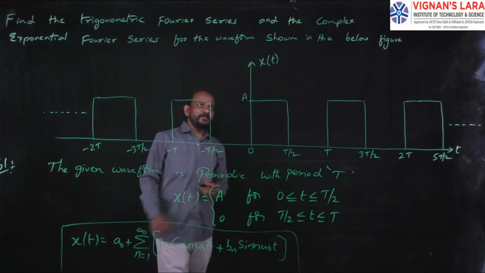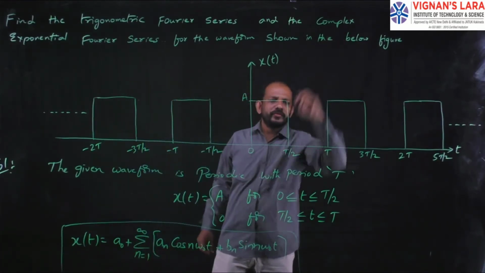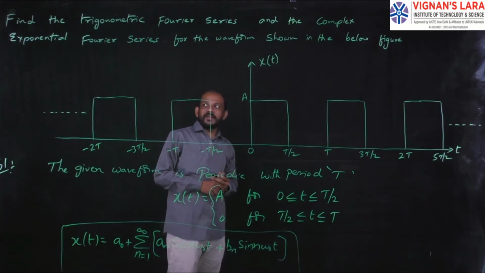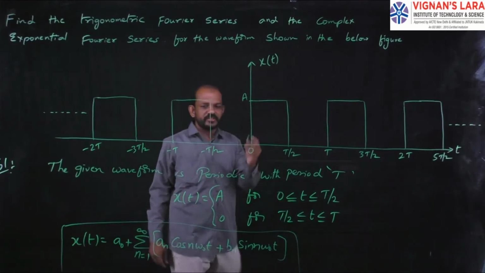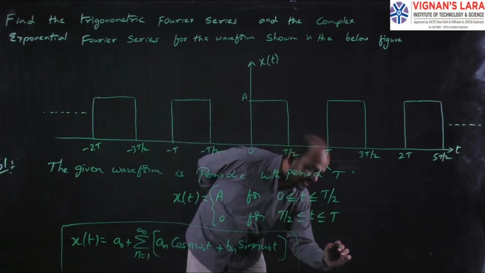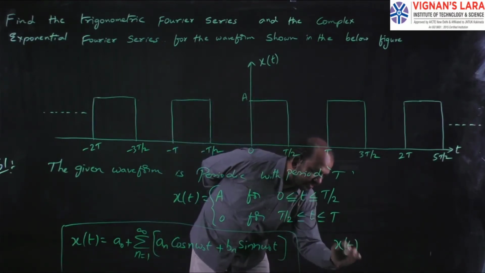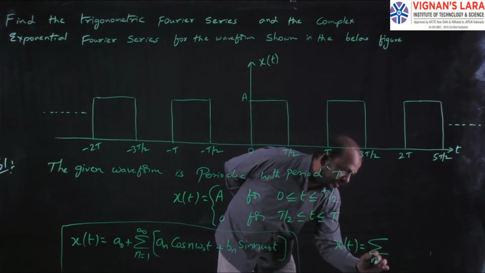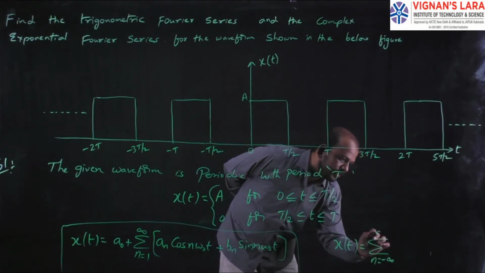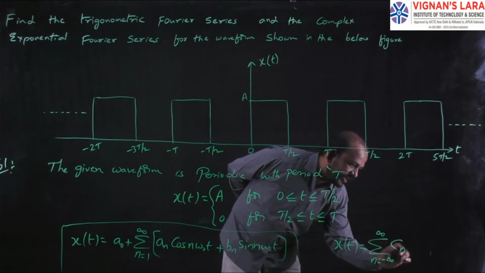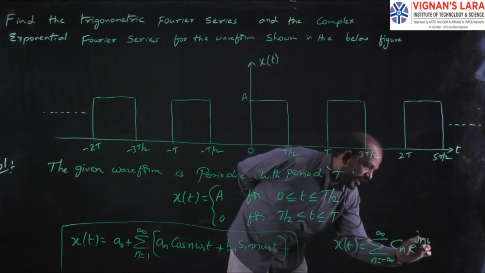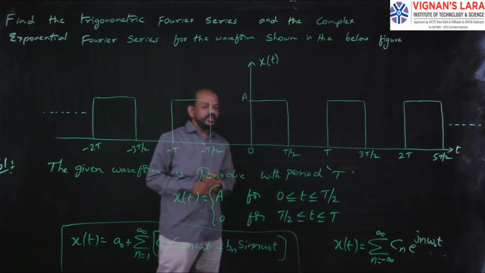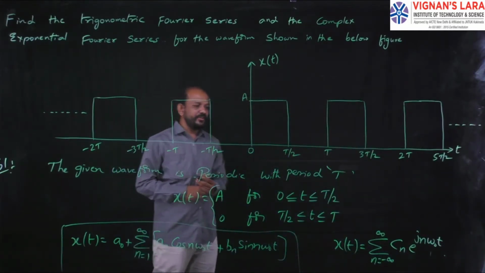In the same way, I have the formula for the complex exponential Fourier series. So the complex exponential Fourier series representation of a periodic signal x of t is x of t equal to summation n equal to minus infinity to plus infinity of cn e power j n omega naught t.